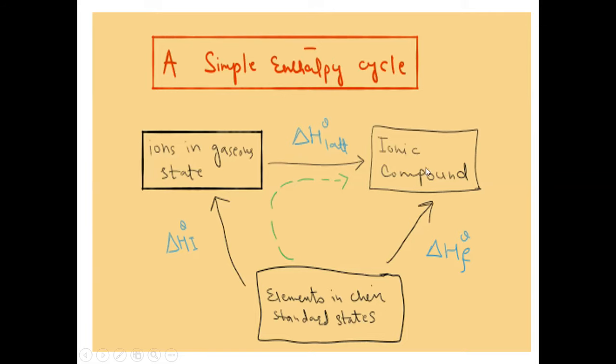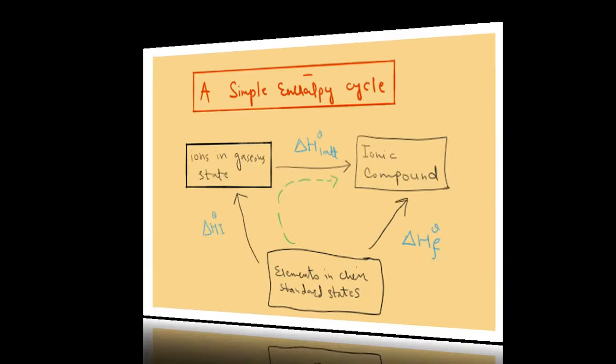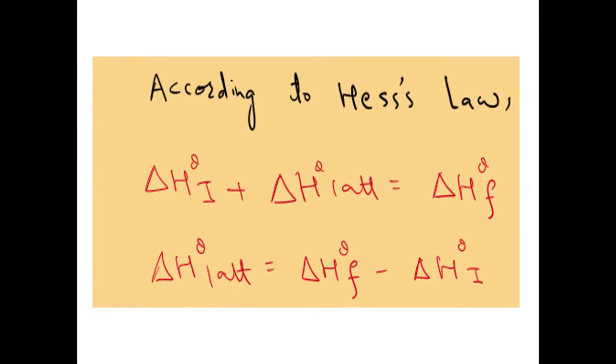From this diagram you can see clearly that the Born-Haber cycle basically involves three types of enthalpies mainly. One is lattice enthalpy, the other is enthalpy change of formation, and the third is enthalpy change of ionization. So keep in mind that whenever you draw a Born-Haber enthalpy cycle, enthalpy change of lattice energy will be involved, delta H formation will be involved, and delta H ionization will be involved. We can explain this in detail with the help of an example, which is sodium chloride.